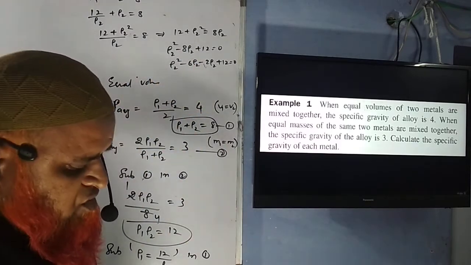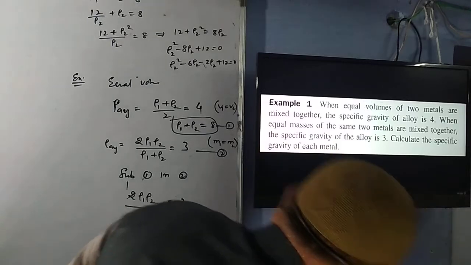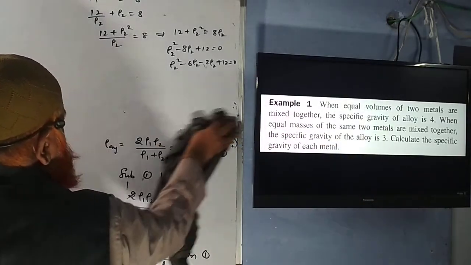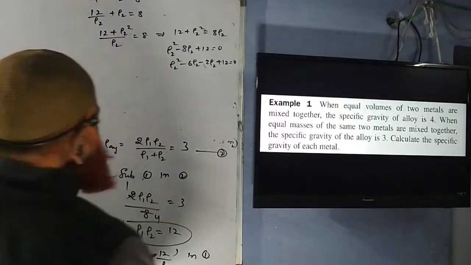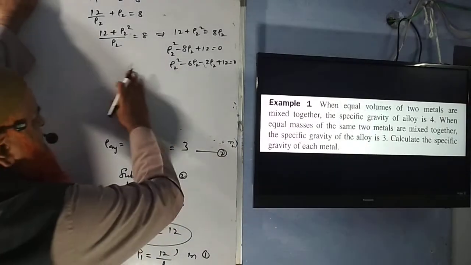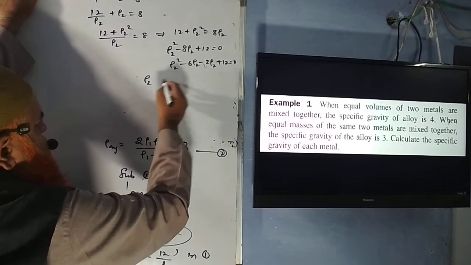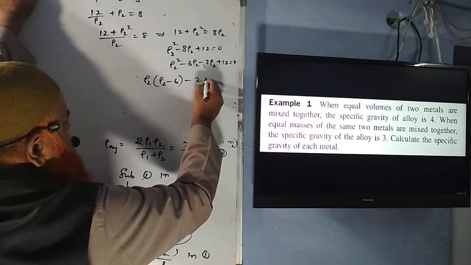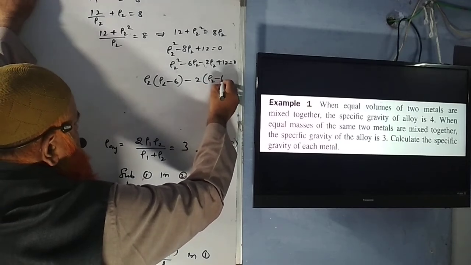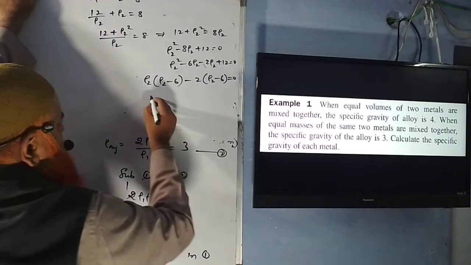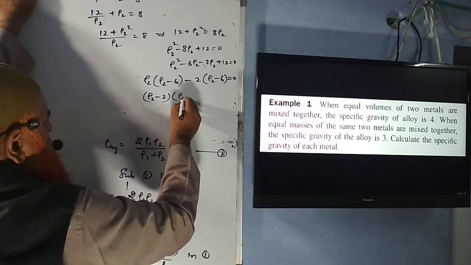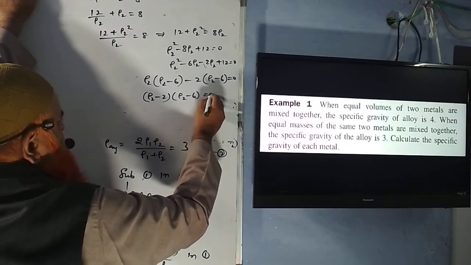So we are going to resolve it into 2 components here. Then you're going to do this the very simple way. If you take rho 2 common, you'll get rho 2 minus 6. If you take minus 2 common, you'll get rho 2 minus 6 is equal to 0. So (rho 2 minus 2)(rho 2 minus 6) is equal to 0.